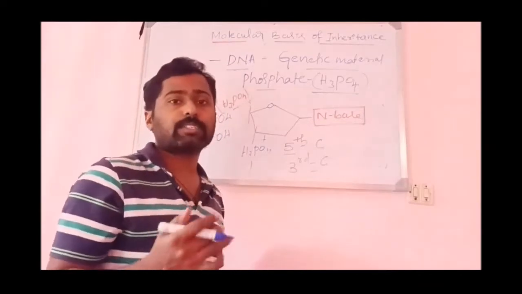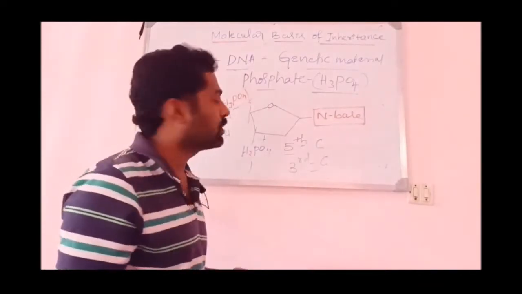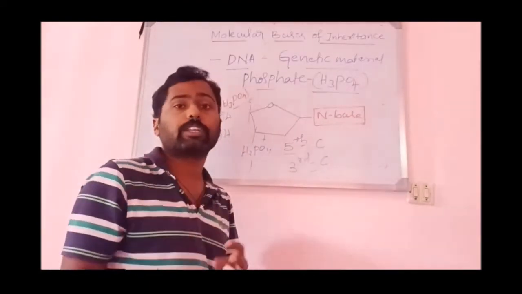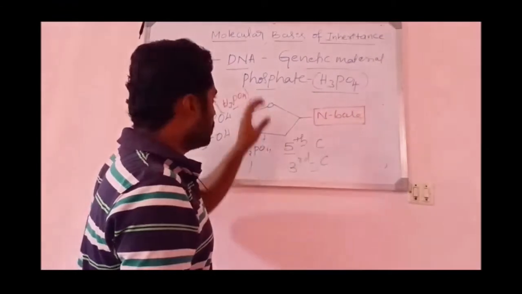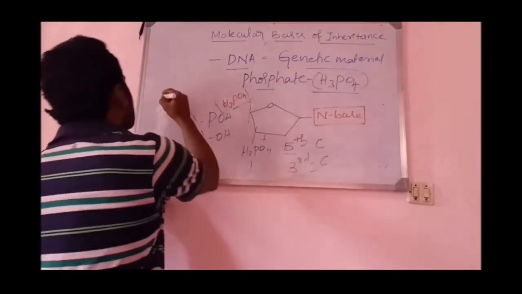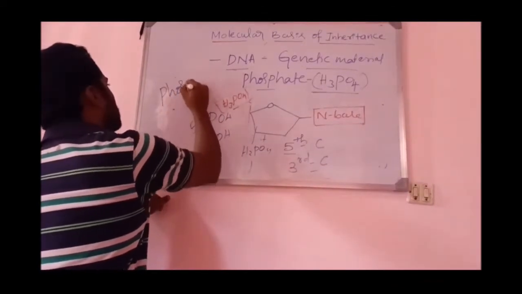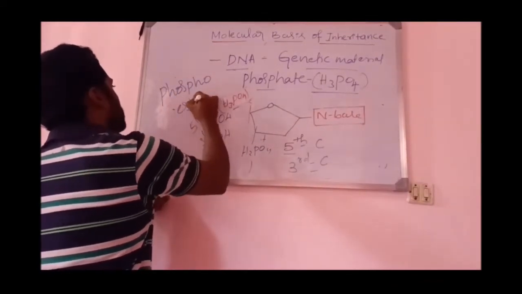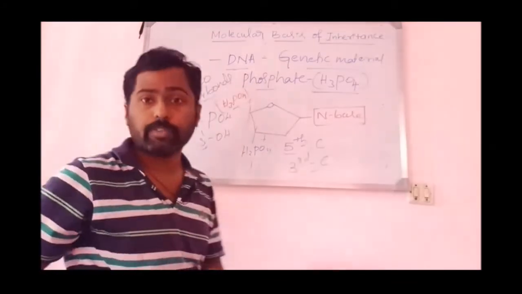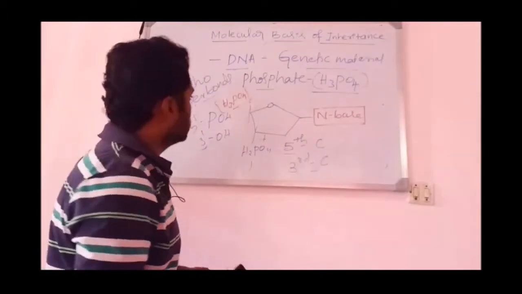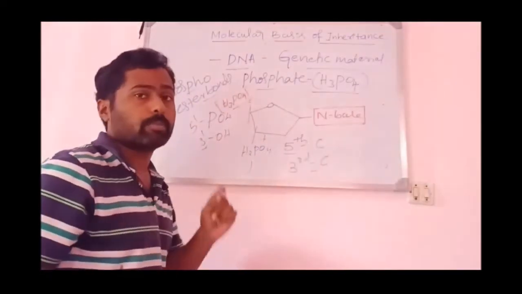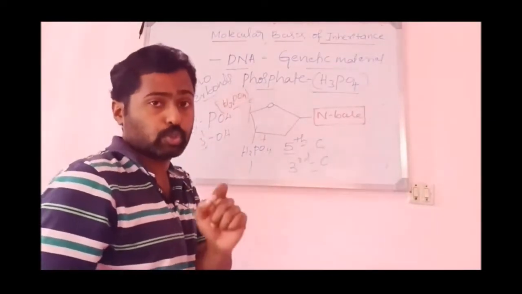The 3' end ends with the OH. Always in DNA, the 3' end ends with the hydroxyl group, and the 5' end ends with the phosphate, that is PO3 minus 1. This phosphate group is attached to the deoxyribose sugar by means of phosphoester bonds. The phosphoester bond is the bond between the phosphate group and the deoxyribose sugar.